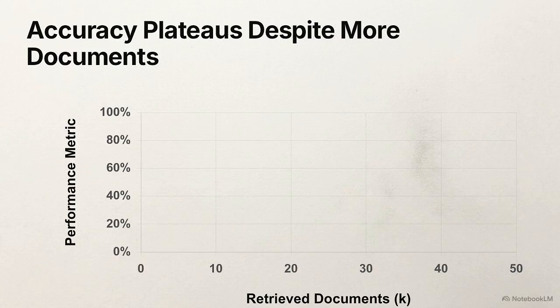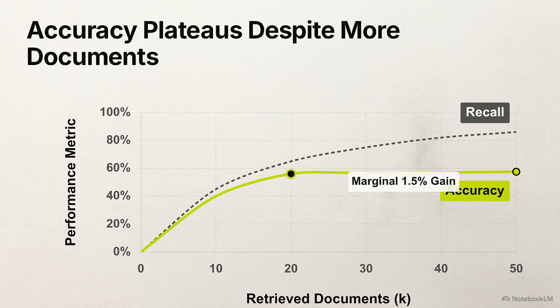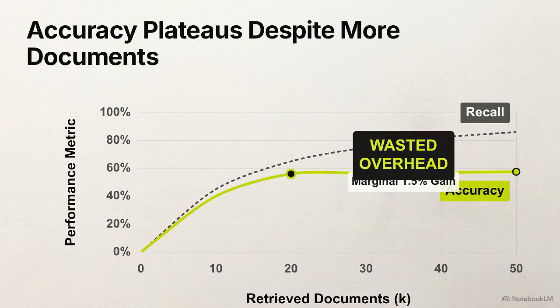This dual-axis graph maps retriever recall against reader accuracy as document counts scale. The recall line scales upward, but accuracy plateaus immediately. Scaling from 20 to 50 documents linearly increases costs, netting only a marginal 1.5% gain. That gap is wasted computational overhead.